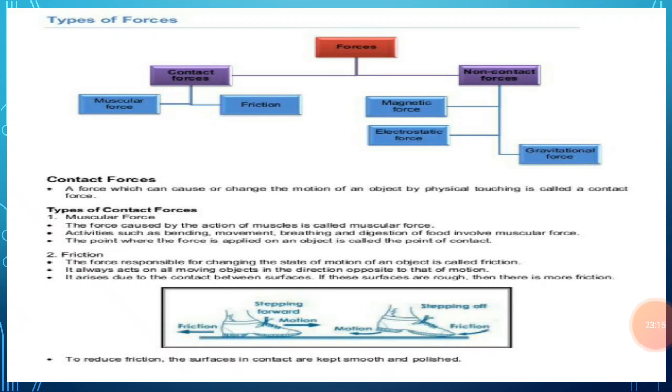When a ball is moving on the ground, it slows down and then stops due to the frictional force between the ball and the ground. In this case, the two surfaces in contact are the surface of the ground and the surface of the ball. The frictional force is also known as force of friction, or just friction.